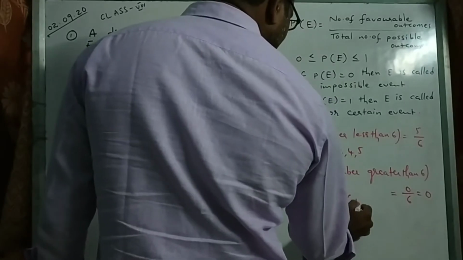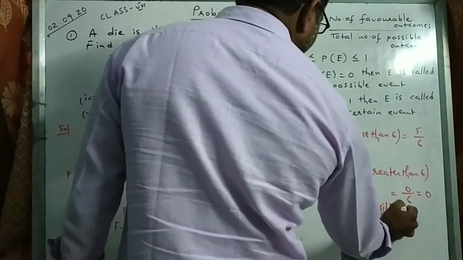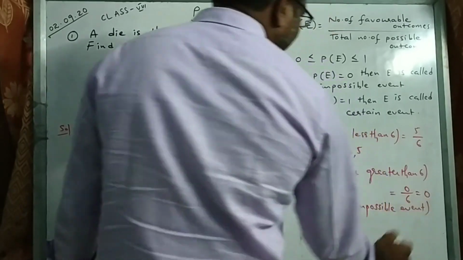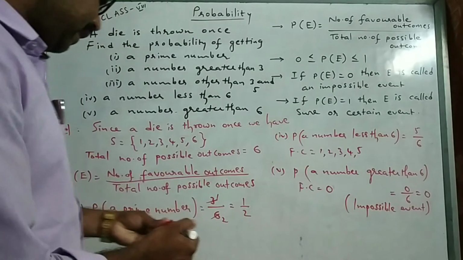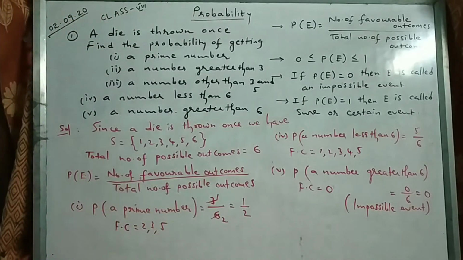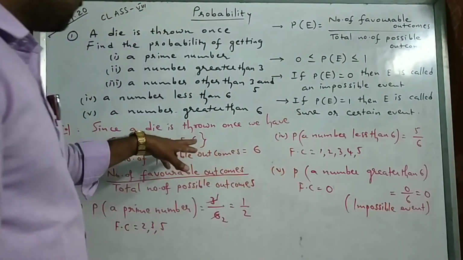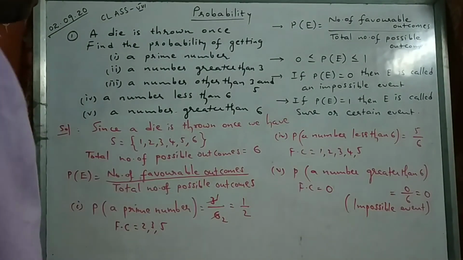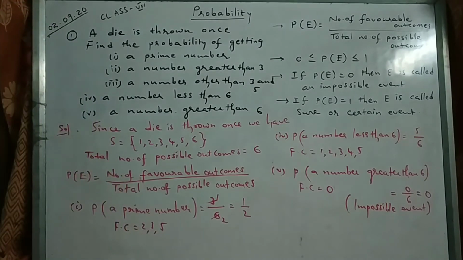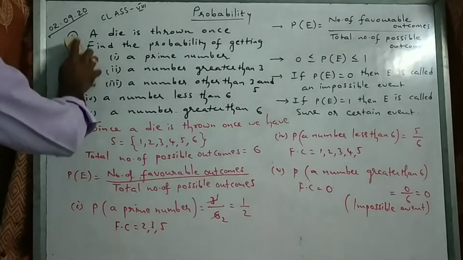That means it is called an impossible event, because probability 0 we got. As I told you earlier, if probability of an event is 0, then it is called an impossible event. Here greater than 6 means more than 6 there is no number. So it is 0. Okay, clear?